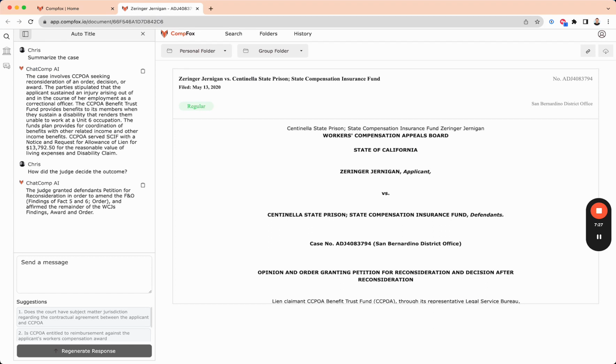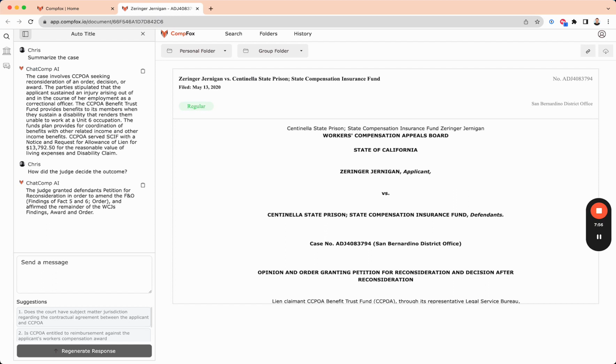The whole point of the legal assistant for CompFox and our AI engine is to help streamline the legal research process to make it quicker and faster. As you can see, we have all the cases available for you. They're easily and quickly searchable, and you can ask it questions and get down to the nitty-gritty of what you need for your case. This is essentially our core feature, and we have a lot more features planned for the future, and we would love to get some more feedback from people in the industry.